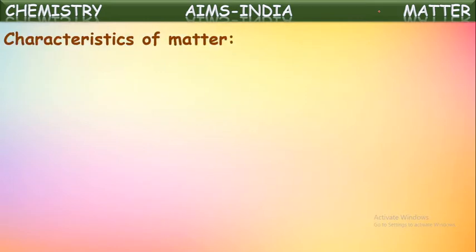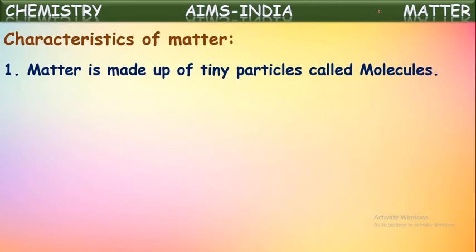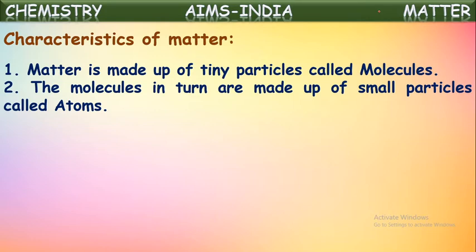What are the characteristics of matter? Matter is made up of tiny particles called molecules. The molecules in turn are made up of small particles called atoms. So every matter is made up of certain molecules. These molecules are made up of atoms. So atoms are the fundamental particles of every matter, we can say. Atoms are the smallest particles of every matter. Atoms are the building blocks of matter.